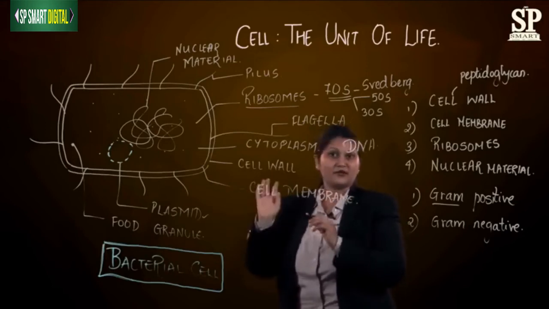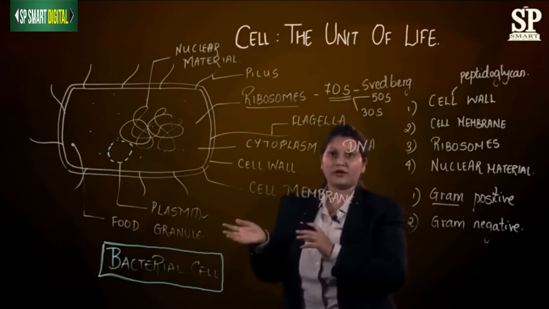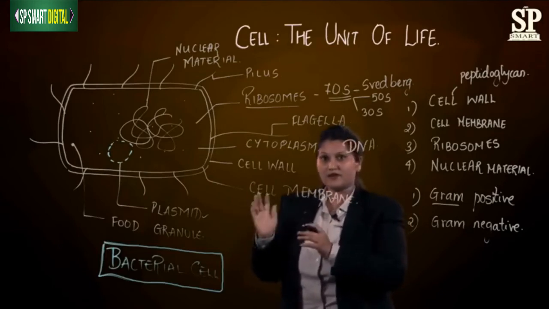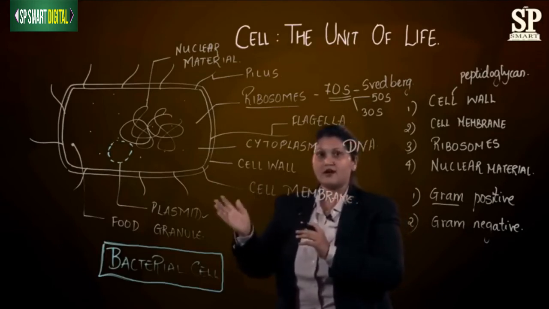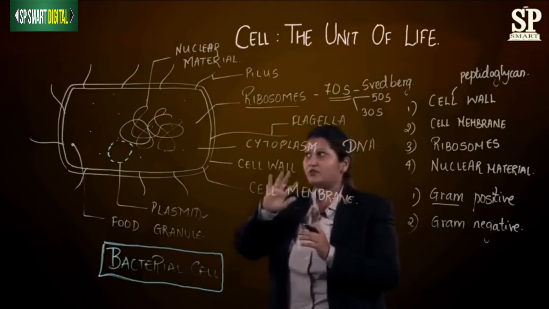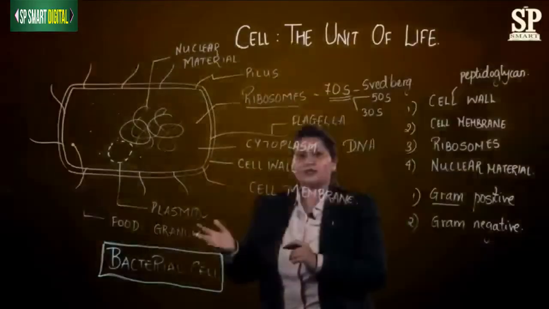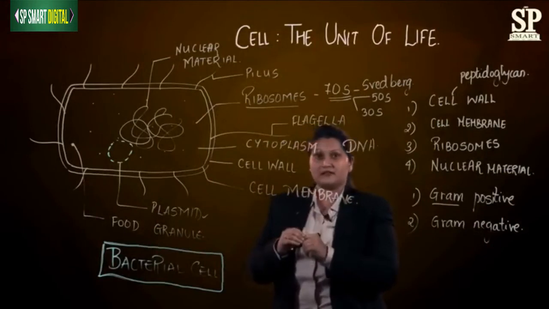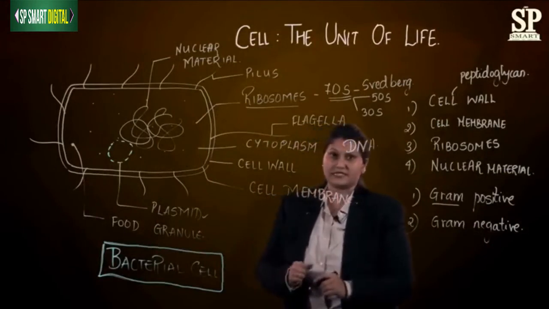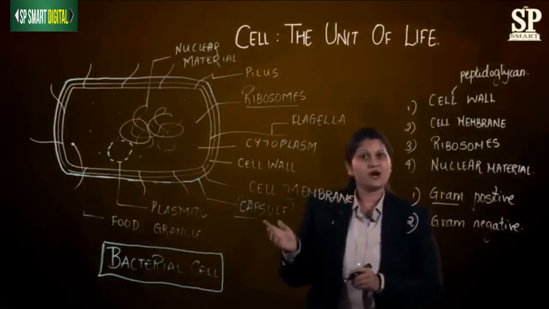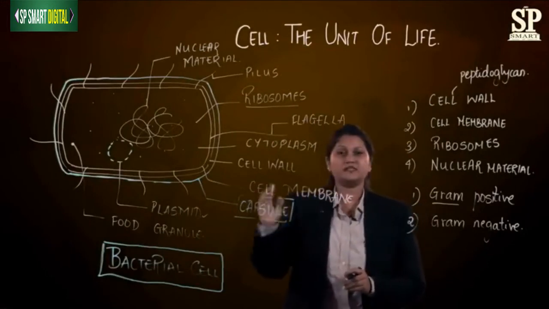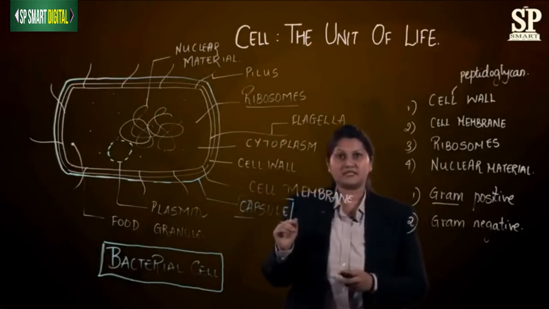And that is the reason we call a bacterial cell a prokaryotic cell. I hope now you have understood why it is called a prokaryotic cell. So this is how it looks. These are the various parts, the main parts of a bacterial cell. Yes students, now we will move forward to study other parts of this bacterial cell.